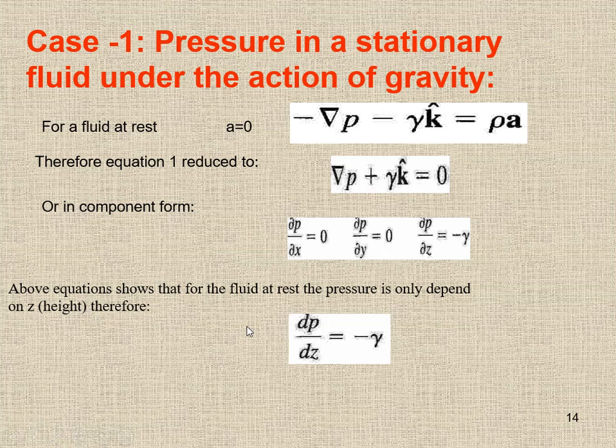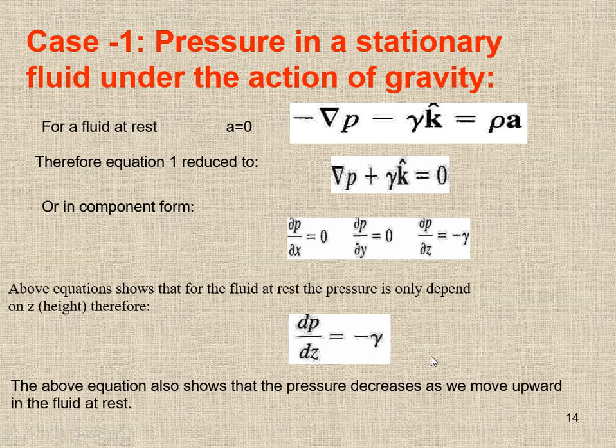Therefore, we can say that dp over dz is equal to minus gamma. This equation indicates that the change in pressure is directly proportional to the height, that is dz. The above equation also shows that the pressure decreases as we move upward in the fluid at rest.